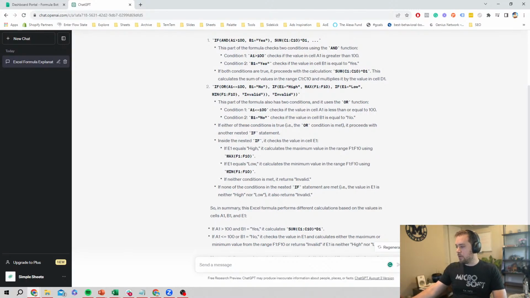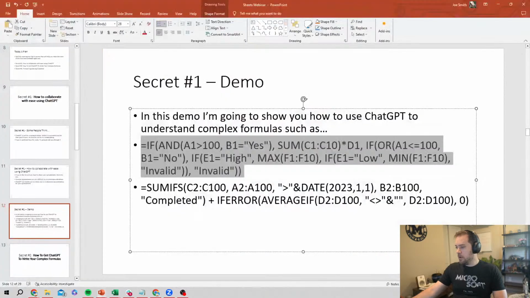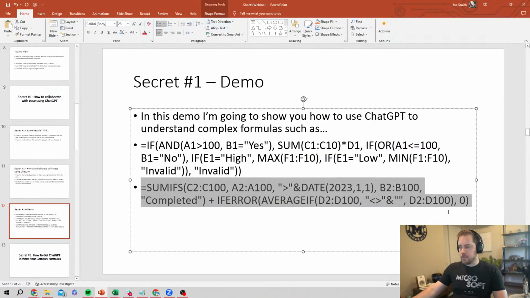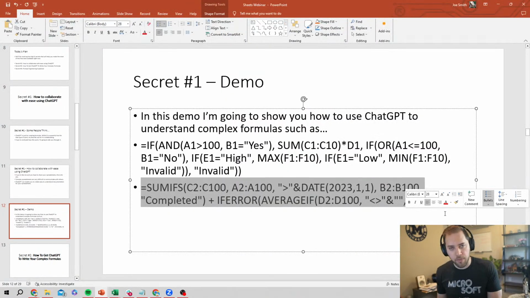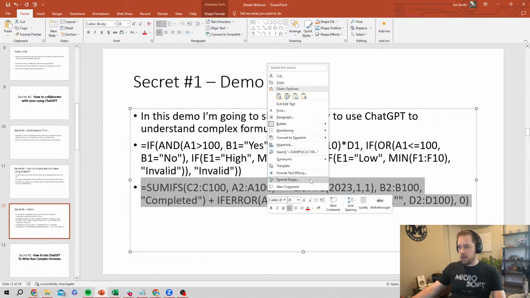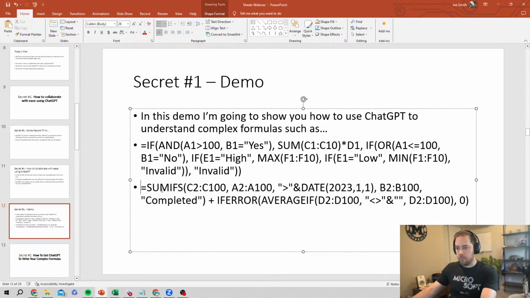So let's do another example here just so you can get a little bit more insight into how it works. So we've got this formula, again, not the most complex in the world, but these are kind of just meant as examples, right? So you've got some sum ifs in here. We've got an if error. We've got an average if. So let's go in and copy this one.